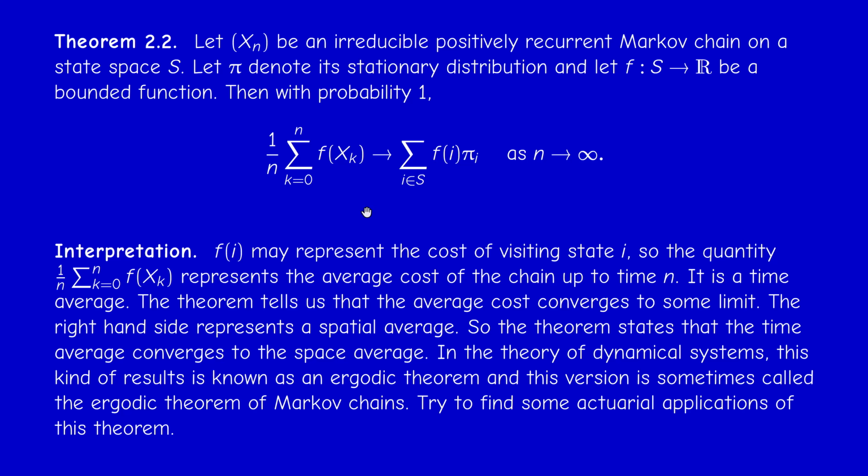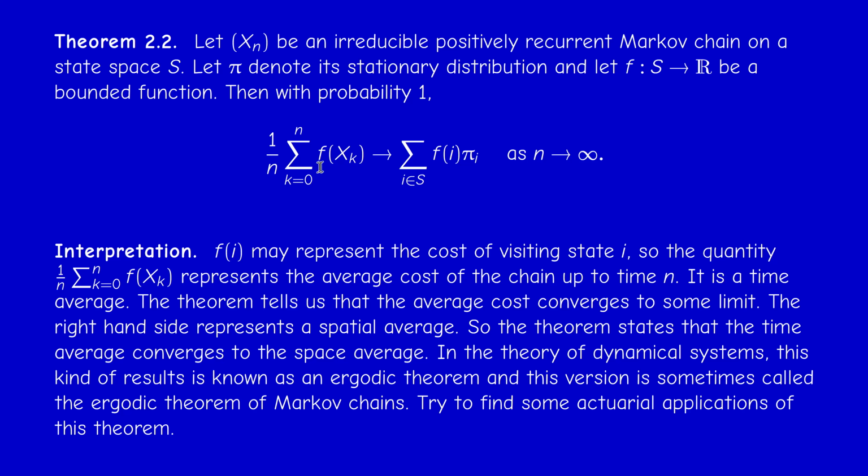And I will ask you, if you are interested, to find some actuarial applications of this theorem. How can this theorem be applied? To estimate the time average. Instead of computing this, sometimes it's easier to compute this, or vice versa.